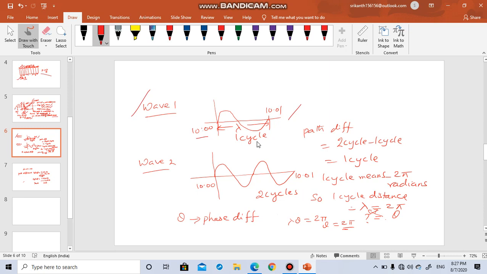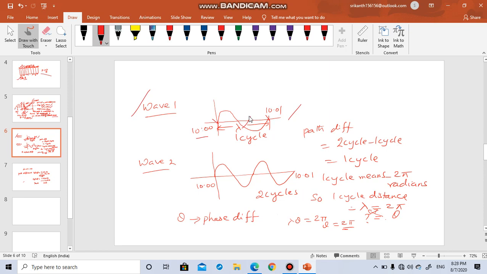What is lambda? It is the distance from crest to crest or trough to trough. Crest to crest means one full cycle. Trough to trough means one full cycle. Similarly, the wave started here and here again the pattern is repeating, so it is one full cycle. Even this distance is also lambda.